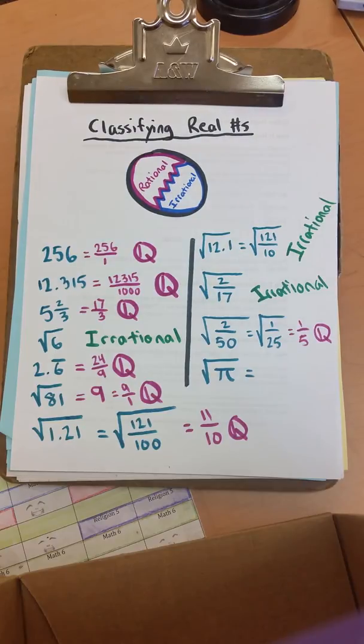What about the square root of pi? I'm not positive, but I'm going to think it's probably irrational.